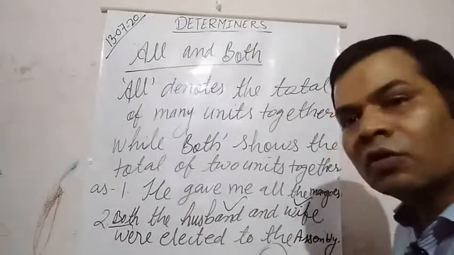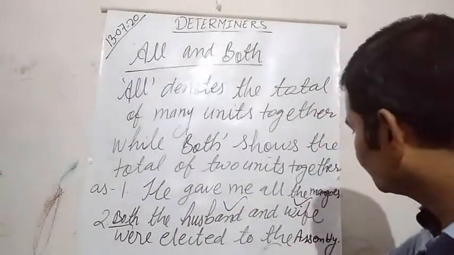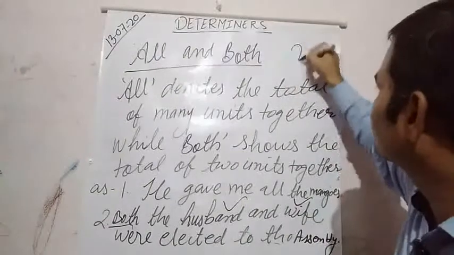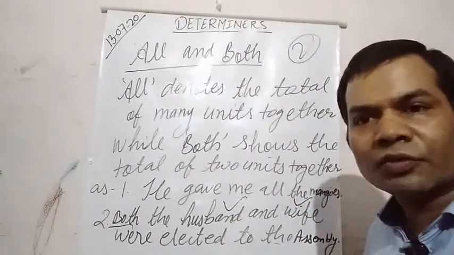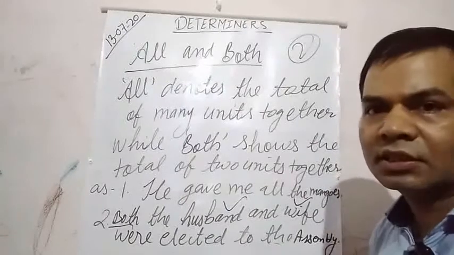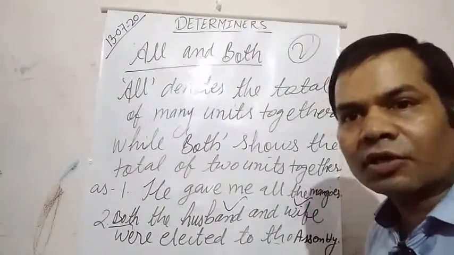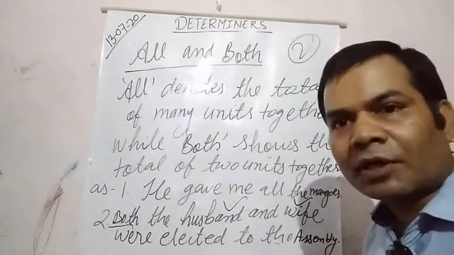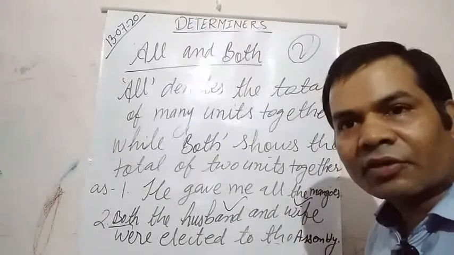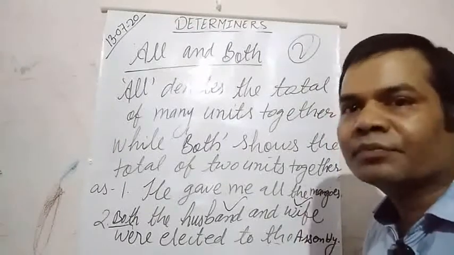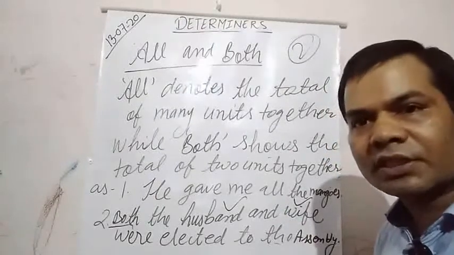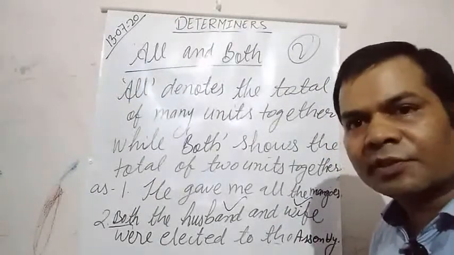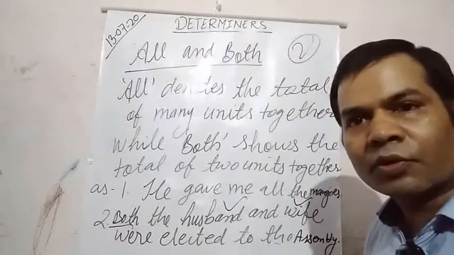Two quantity. Okay. So both means two, while all means all units or all numbers. Both means two, a couple of people. Okay students, done. So both means couple, two, both.